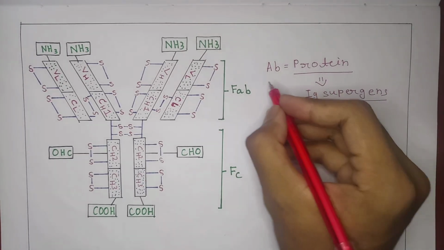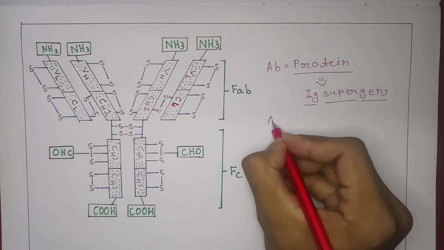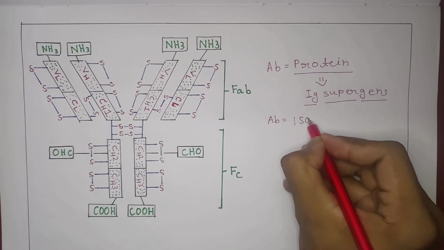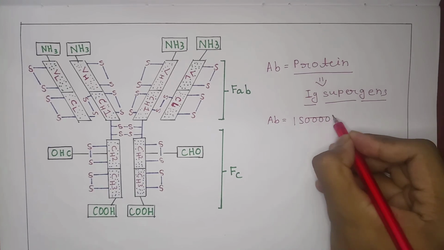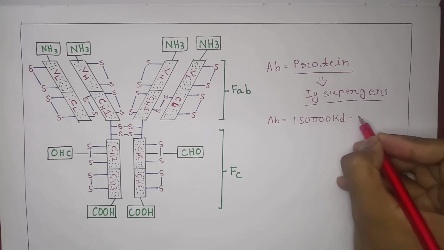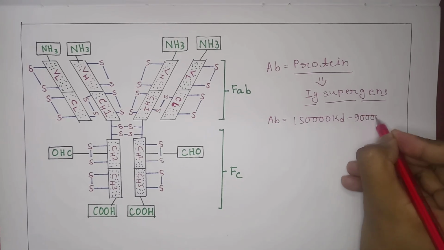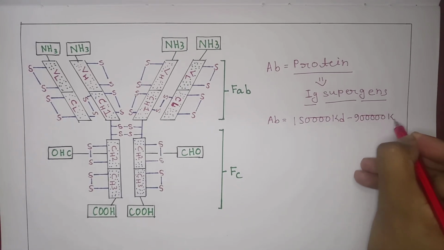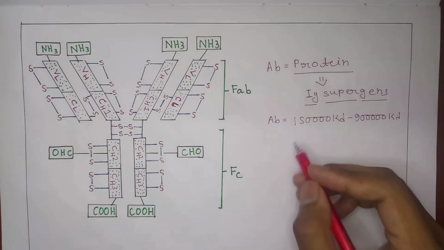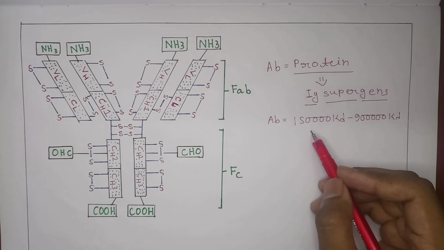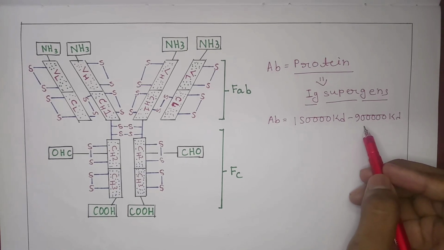The weight of an antibody is about 150,000 kd up to 9 lakh kd. So the molecular weight of an antibody is 1,50,000 kd to 9 lakh kd.